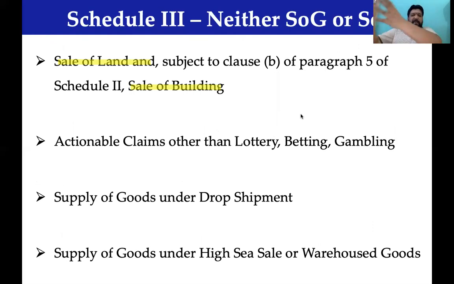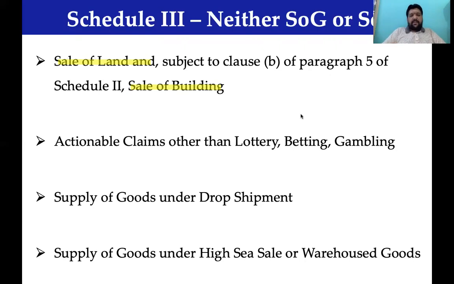Somebody sells a building, an already constructed building. Very simple. It is an immovable property, not covered here. Now, any sale of land which is subject to clause B of paragraph 5 of Schedule 2. What is this? If you go and see, it is nothing but construction services.